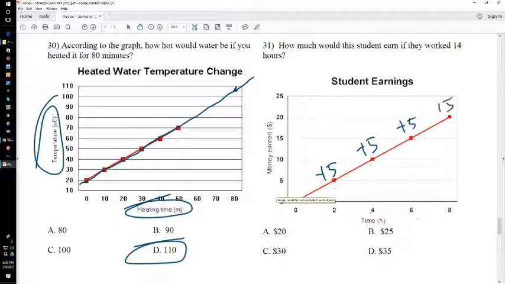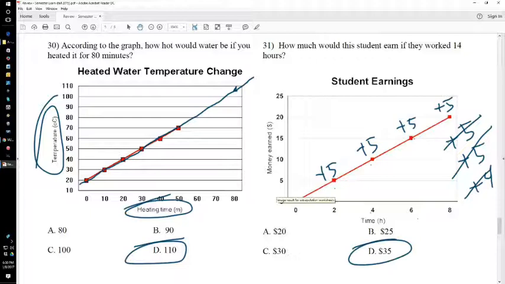Plus $5 more. So that's 8, 9, 10, 11, 12, 13, 14. So that's 20, 25, 30, 35. He's going to make $35. Now, to make $35 out of 14 hours, that's pretty pathetic, but you get the point.